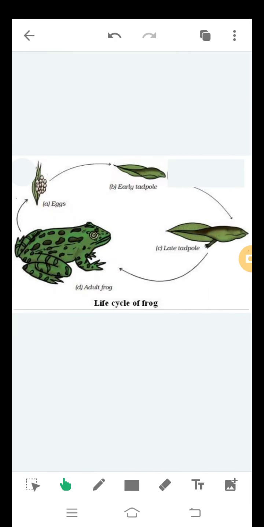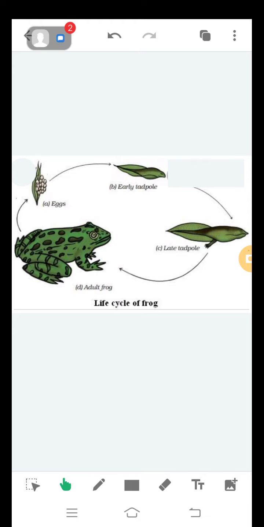In case of frog, the female frog lays the eggs in water, and the male frog then produces the sperms which fuse with the female gametes, that is the eggs, and then it fertilizes the egg, results into zygote, and then the new frog, that is the tadpole, grows from that zygote which is formed from the fusion.